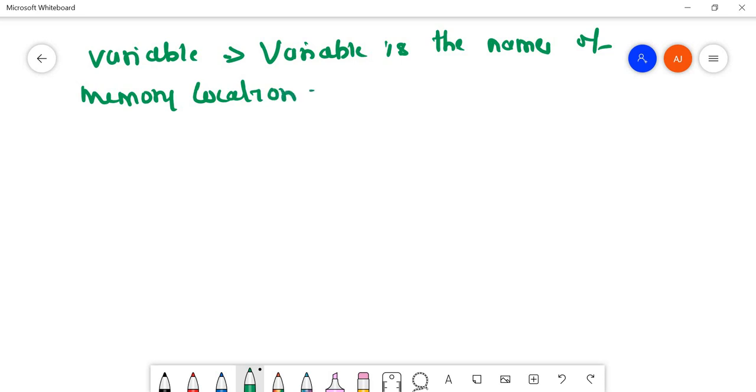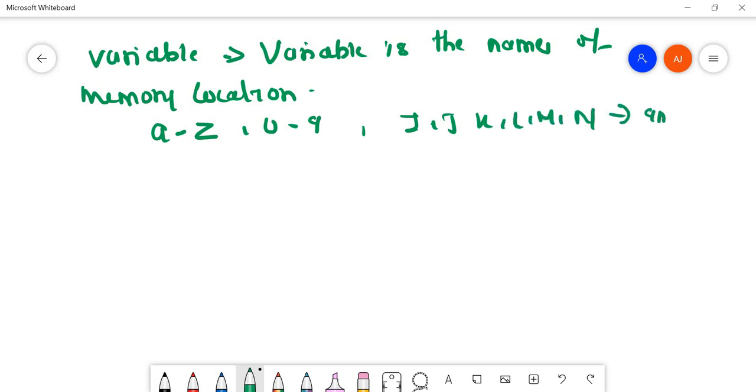Variable names in Fortran consist of 1 to 6 characters, taken from letters A to Z and 0 to 9. Implicitly, if the name starts with I, J, K, L, M and N, it will be integer, and all others will be real. Fine, so this is all about variables.